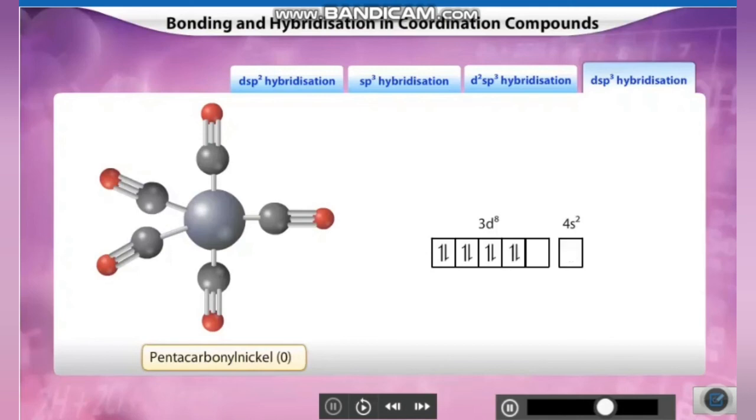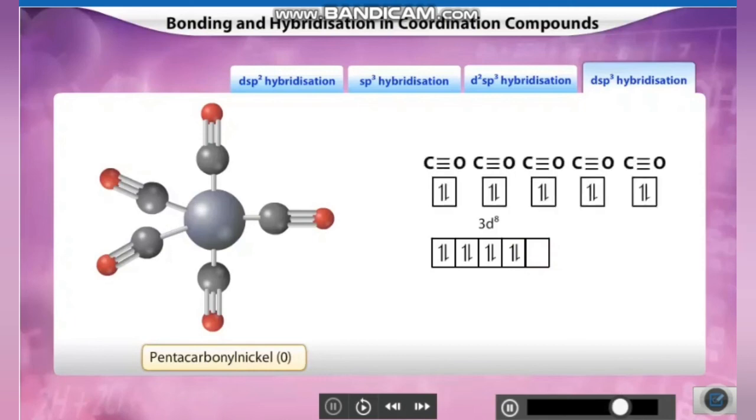Therefore, the valence electronic configuration of iron is 3d8. Iron with one vacant d orbital requires 4 more vacant orbitals to accept the 5 lone pairs of electrons from the carbonyl ligands. These 4 orbitals are obtained from 4s and 4p energy levels.